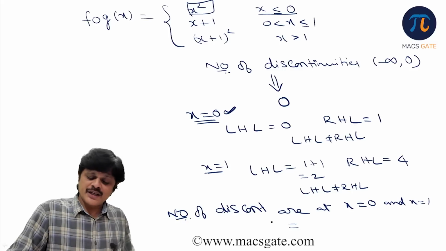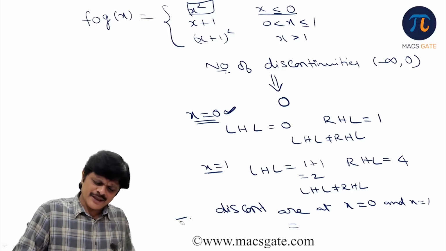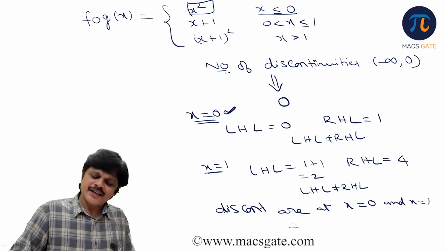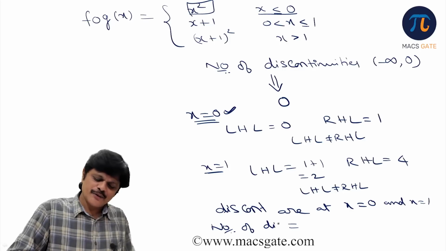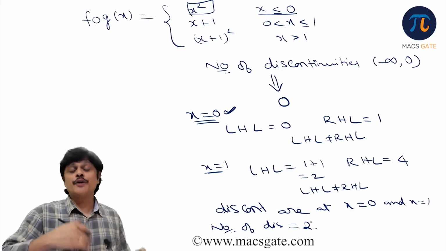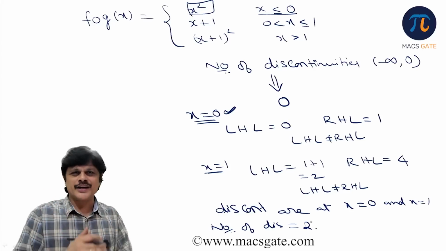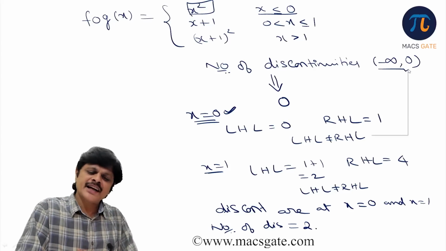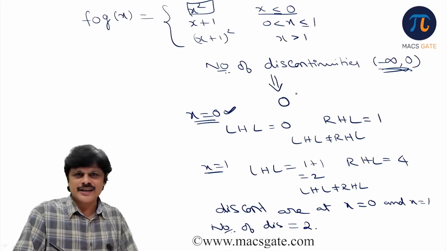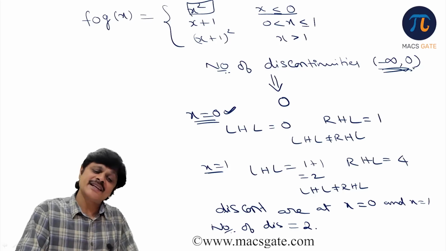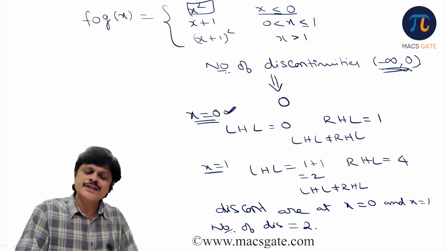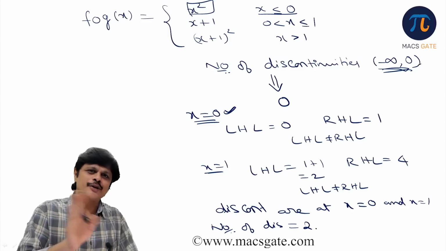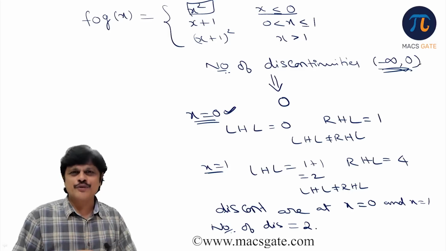Discontinuities are at x equal to 0 and 1. Therefore, if you want to find for the total function, 2 discontinuities are there. But he asked in the interval minus infinity to 0, therefore there are no discontinuities, 0 discontinuities. If 0 were included, we should have said 1. 0 is not included, less than 0 is said, so it is a good function.